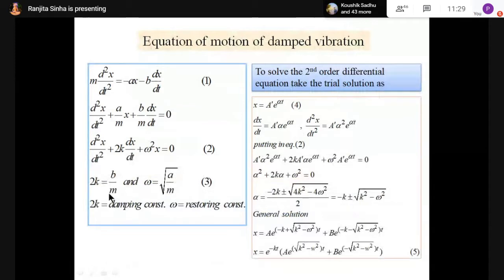So here you can see I have taken 2K as the damping constant, and omega is the restoring constant. Actually K is your damping constant here. You have to remember that K is the damping constant and omega is the restoring constant.